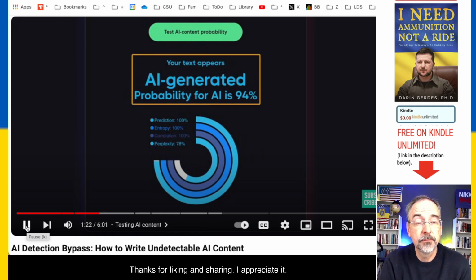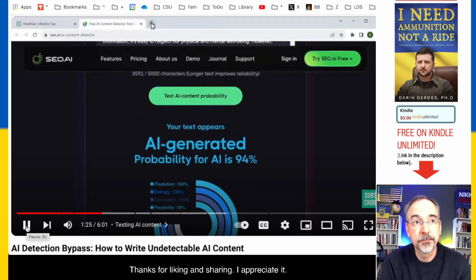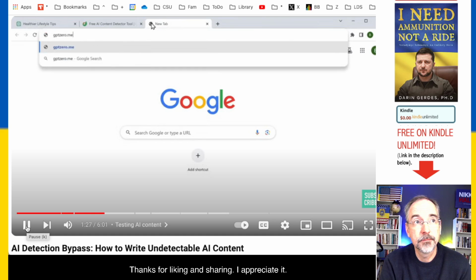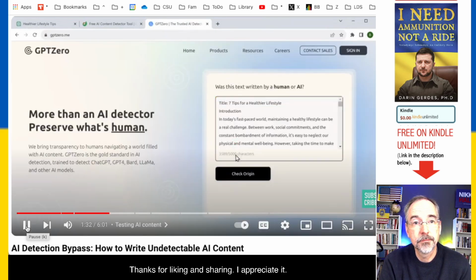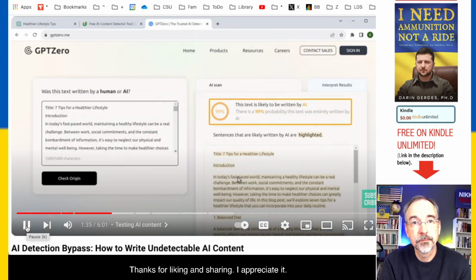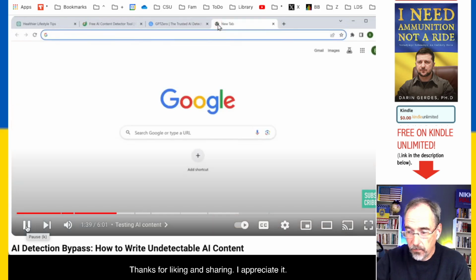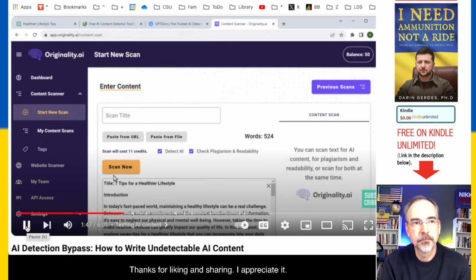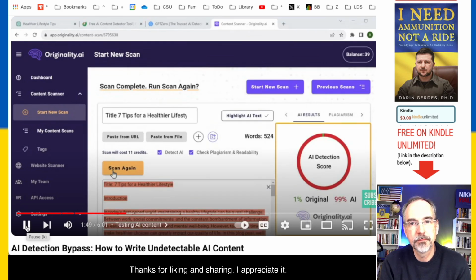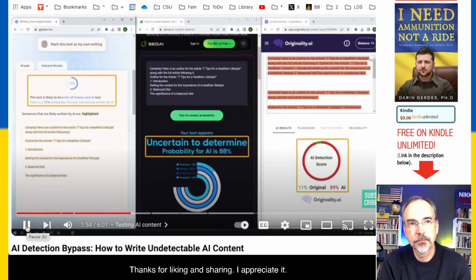SEO.ai detects it as AI generated. Next, let's go to another AI detector tool called GPT-0. Paste the content, click check, and once again, the result shows that this content is likely written by AI. Finally, we'll check the same content on originality.ai. We'll paste the content and click scan now. This tool confirms that the content is again generated by AI. So it's pretty clear that all these 3 detectors have shown us that the content was written by AI.